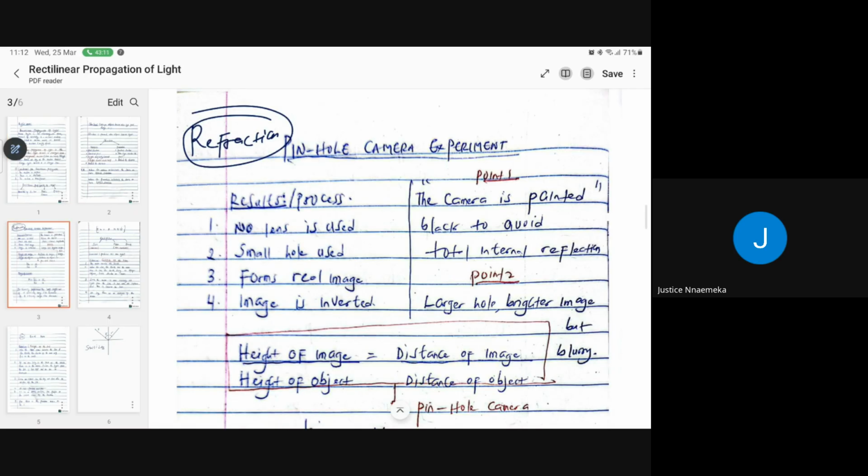So now, please take note that the pinhole camera is painted black. Check your past questions. I think I've seen that back in the days. They will ask, why is the pinhole camera painted black? It is to avoid total internal reflection. And as you make the hole larger, the image becomes brighter. But the brighter the image, the blurrier it becomes, right? So that's one key disadvantage of increasing the hole of the camera. It becomes brighter, but then it's going to be what? Blur. Please take note of these key concepts.